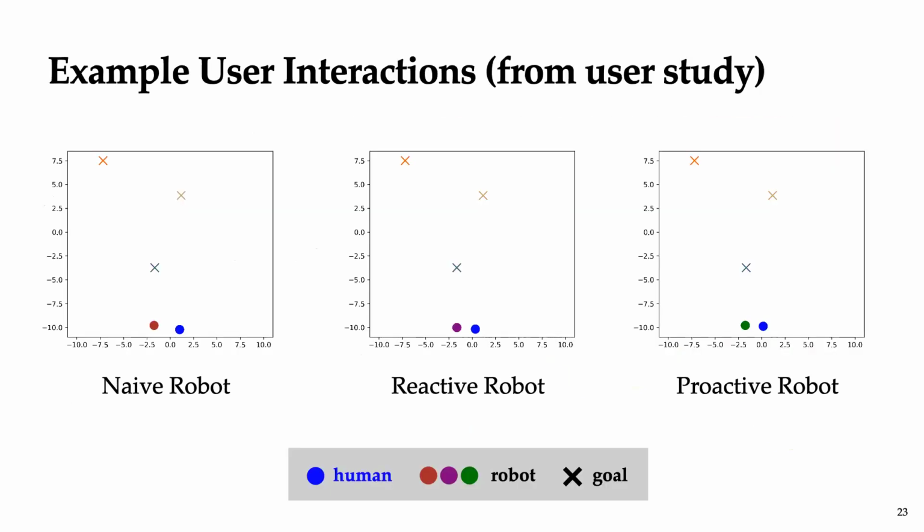So here we can see an example of how a proactive robot might be helpful. For one particular user, they're not actually super sure what to do. So when the naive robot chooses the closest goal, they kind of try to choose the same goal and ultimately choose this far away goal. Similarly, with the reactive robot, the person takes a little bit of time at the beginning when they're hesitating, figuring out which goal to choose. But when interacting with the proactive robot, it sees that they're hesitating, chooses this far away goal, and ultimately, in the same amount of time, the two agents are able to be much more efficient.